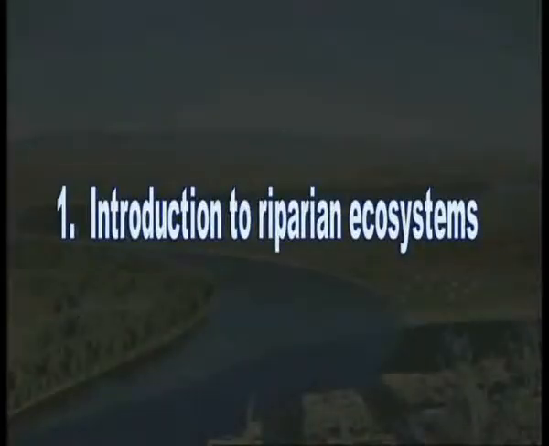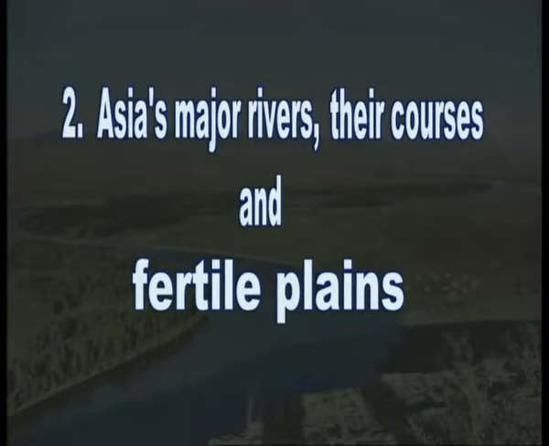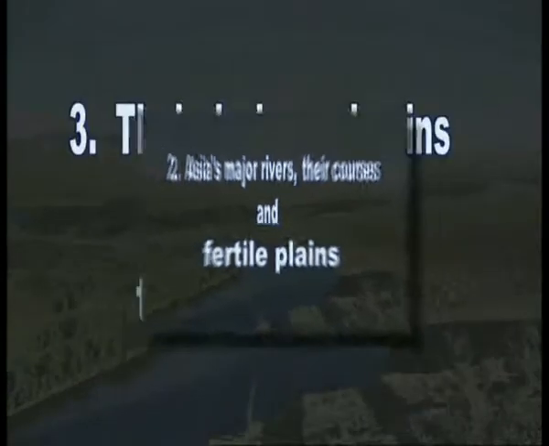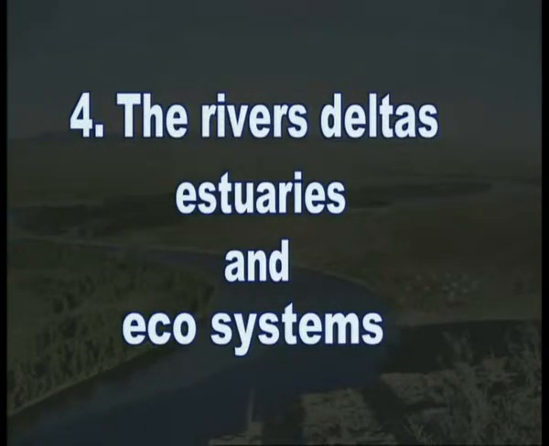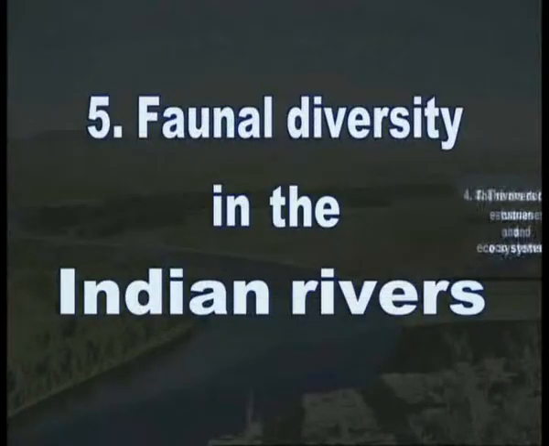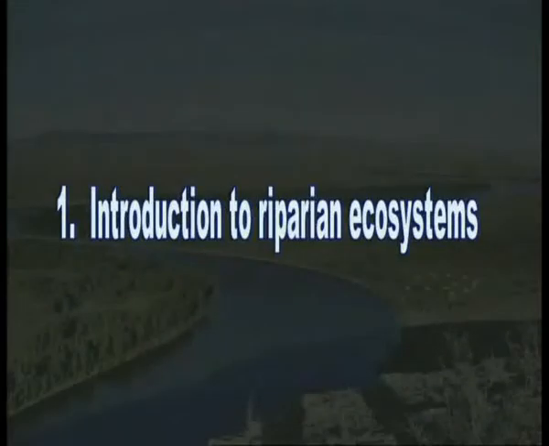Today let us try to understand how the continent has shaped the flow of rivers and how the rivers and riparian ecosystems in turn have rendered the terrain pattern fruitful and productive. Today we will learn about Introduction to Riparian Ecosystems, Asia's major rivers, their courses and fertile plains, their drainage basins and tributaries, the rivers' deltas, estuaries and ecosystems, and the faunal diversity in the rivers. So let's start with Introduction to Riparian Ecosystems.